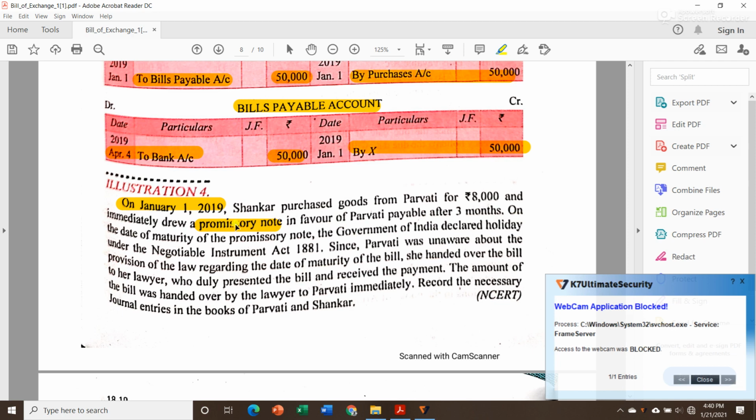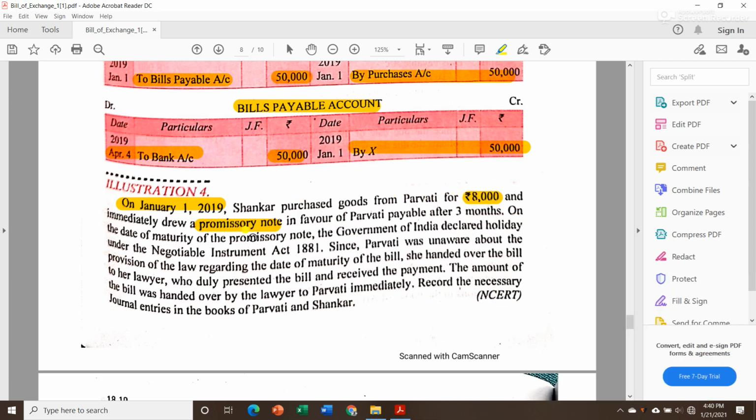No, wait, sorry. Since promissory note is not included in your syllabus, you don't need to do this question, because a promissory note is drawn not by the seller but by the purchaser. Since it is totally different from a bill of exchange, we will just skip this topic.